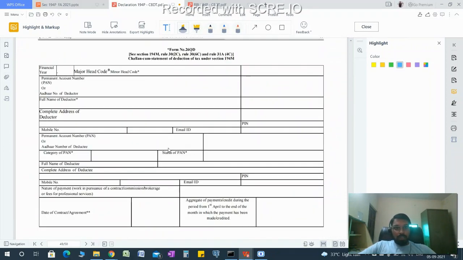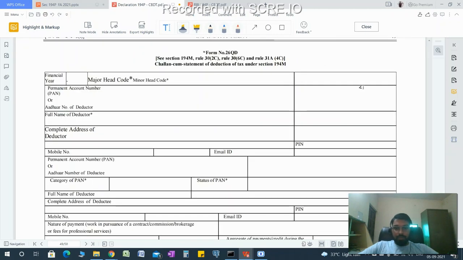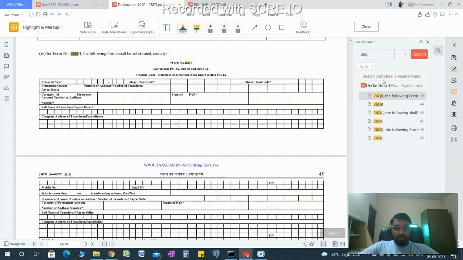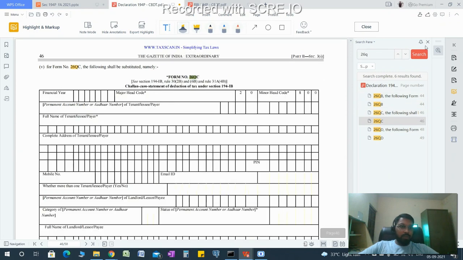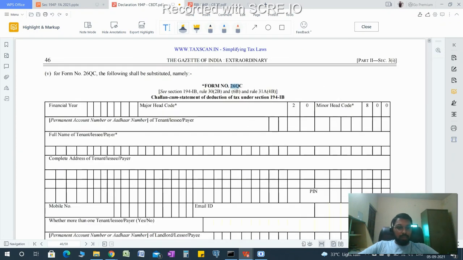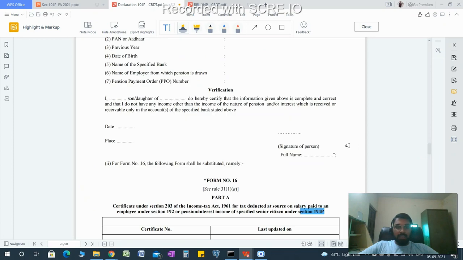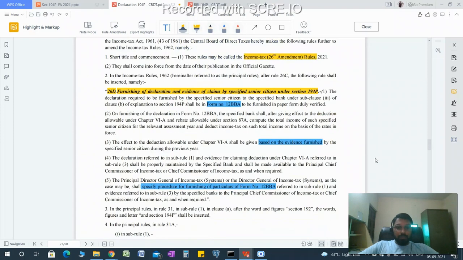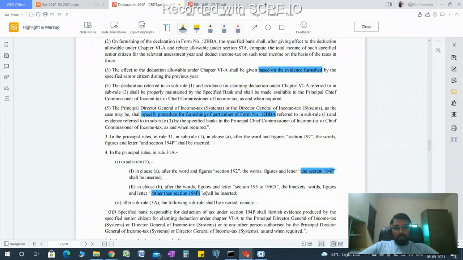I have to search it out. In the notification it has been written that the words 'other than 194P' shall be introduced, so it might be changed in the form also.